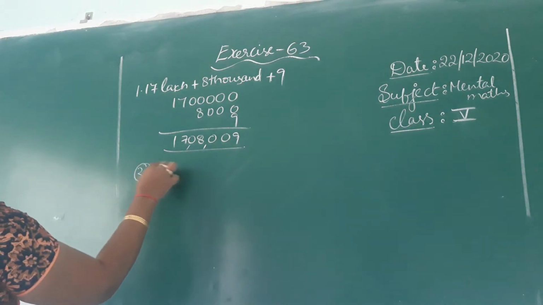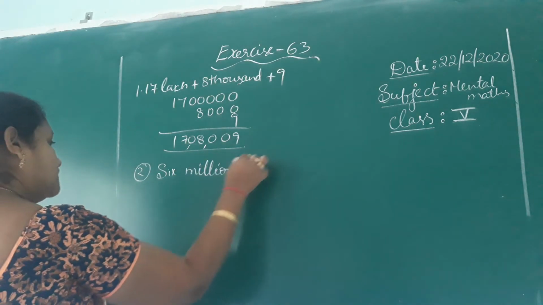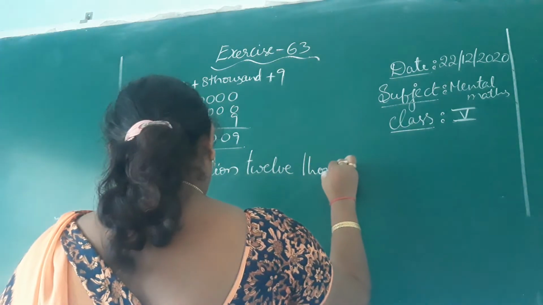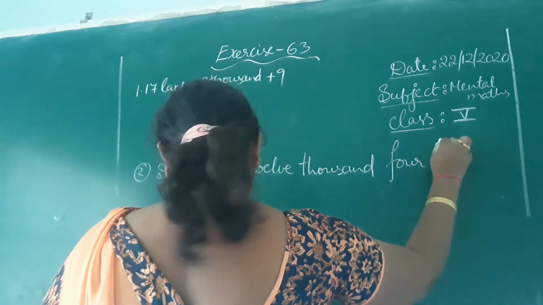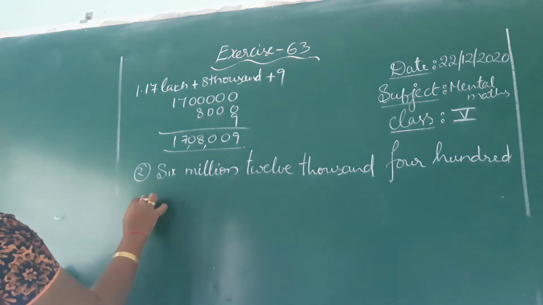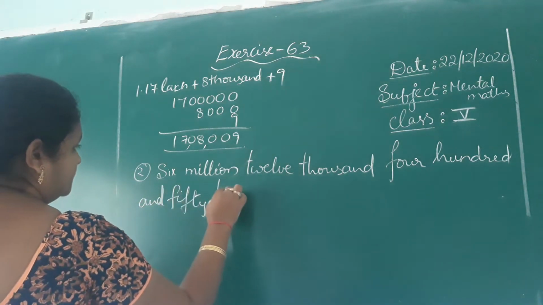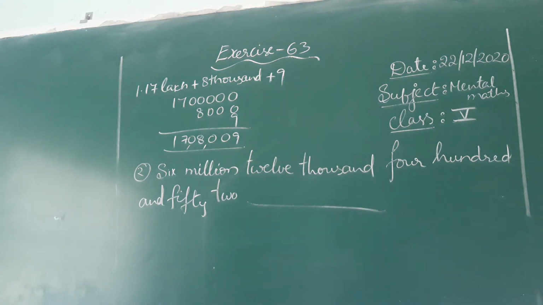Second one. 6,012,000 plus 452 is 6,012,452.